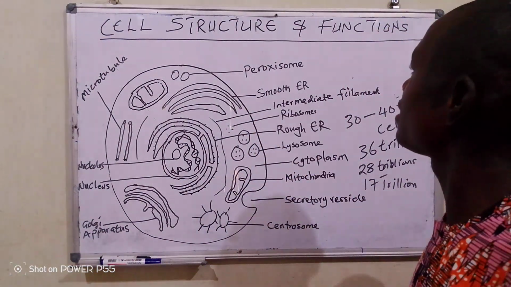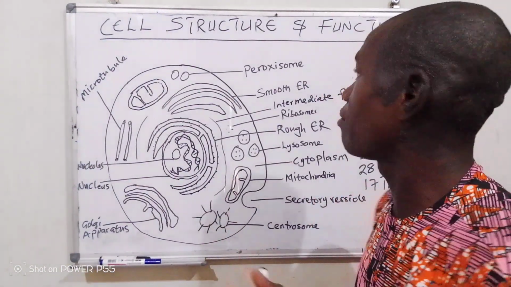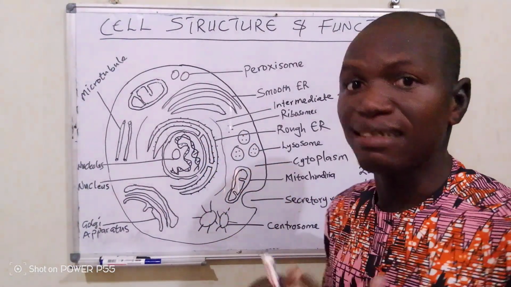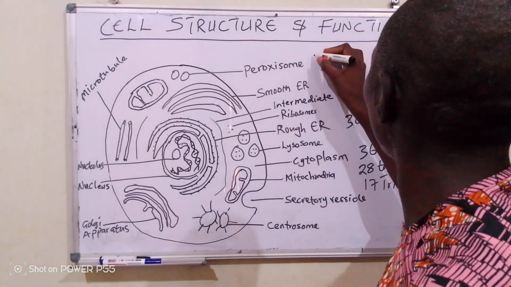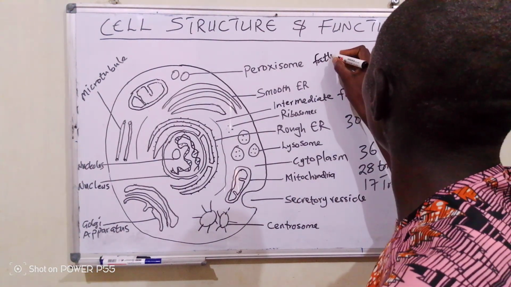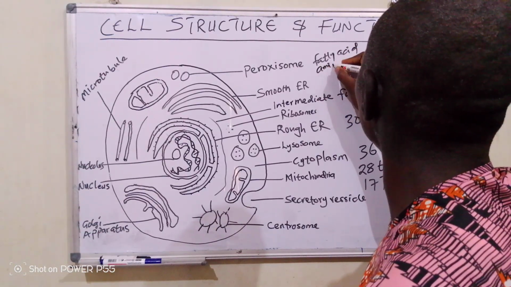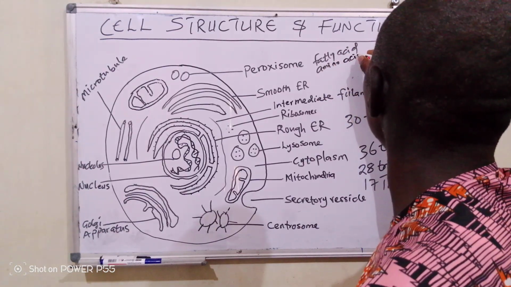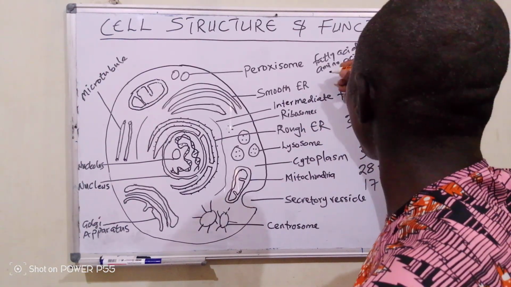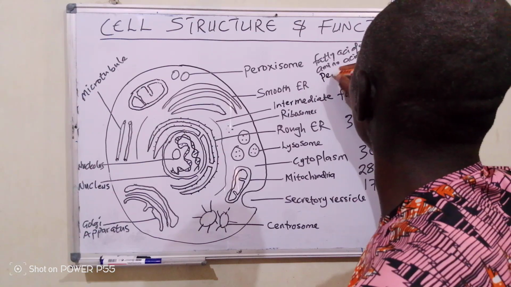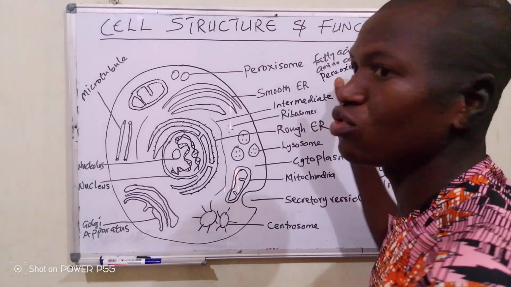So the first in the list is peroxisomes. Peroxisomes are organelles in a cell. They are found in large numbers in cells. And what is their function? Their function is that they break down fatty acids, amino acids, and they also neutralize peroxides, which are dangerous to the cell.